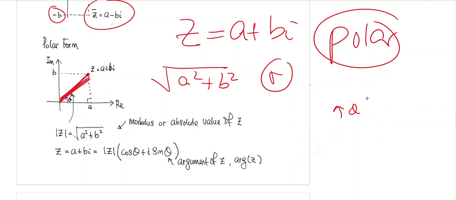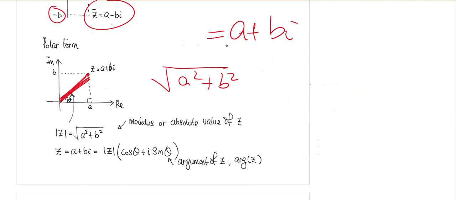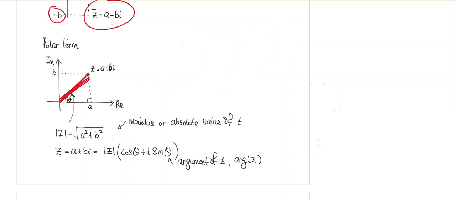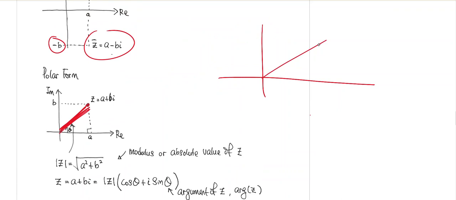Now, if you remember the way that we look at the polar form, it's a very simple application of high school trigonometric functions. So if this is z, that's the distance, and if this is the theta, this is your coordinates.